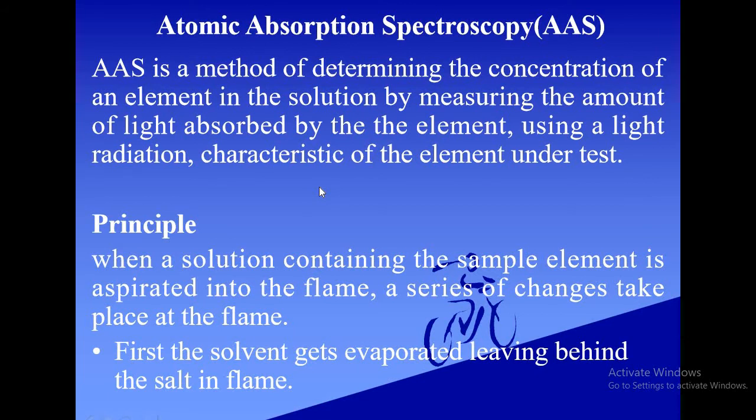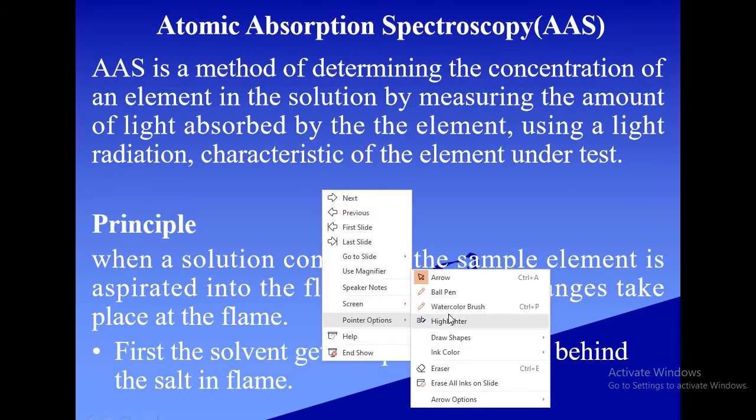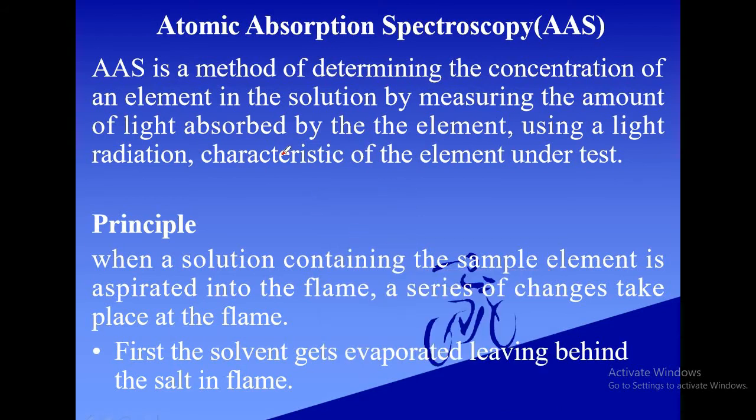AAS is a method of determining the concentration of an element in the solution by measuring the amount of light absorbed by the element using a light radiation characteristic of the element under test.